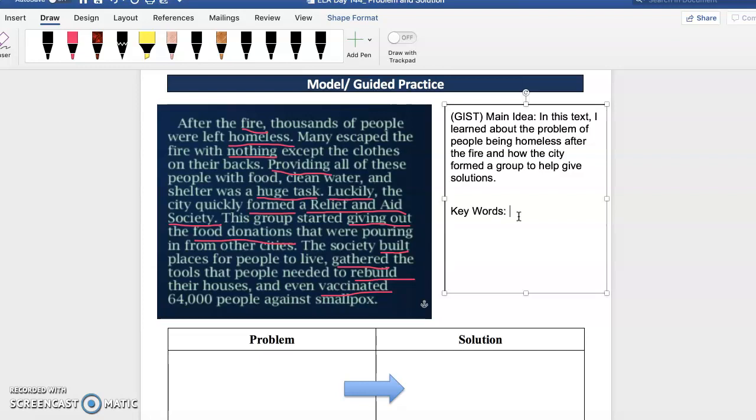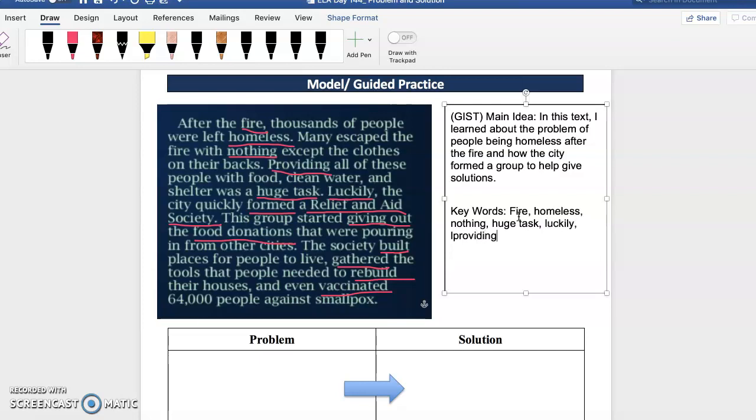This is why I told you guys in the board equals paper to not really only focus on those words, because there were many words here that helped me to know what the actual text structure was. So we have fire, we have homeless, we have nothing, right? All of these things are problem words. Huge task, luckily, right? This is where it begins to turn around.